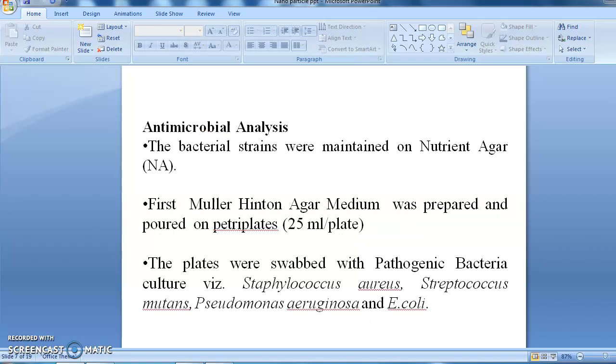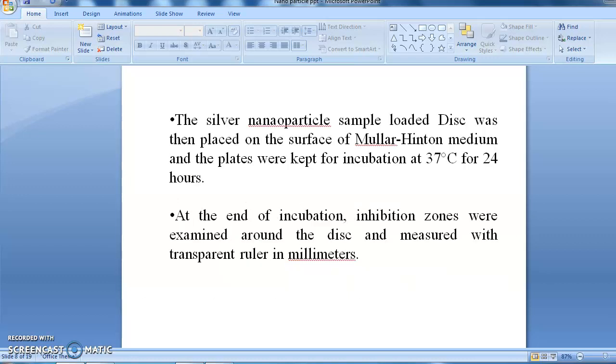Antimicrobial analysis. The bacterial strains were maintained on nutrient agar. First, Mueller-Hinton agar media was prepared and poured on Petri plates. The plates were swabbed with pathogenic bacteria cultures: Staphylococcus aureus, Staphylococcus mutans, Pseudomonas aeruginosa and E. coli. The silver nanoparticle sample loaded disc was then placed on the surface of the Mueller-Hinton medium, and the plates were kept for incubation at 37 degrees Celsius for 24 hours.